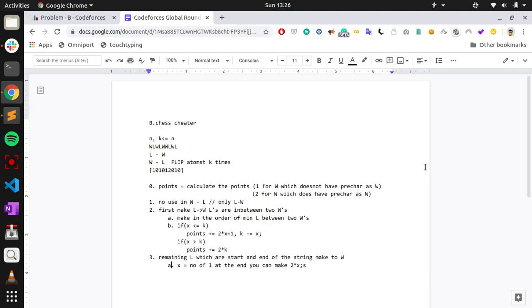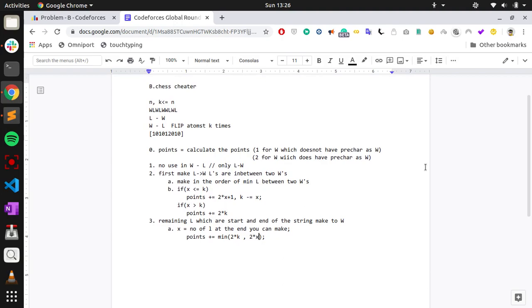Next, the number of points you can make at max is 2 into k if k is less than x, or 2 into x if x is less than k. So whichever is smaller, we can make at max this many points.